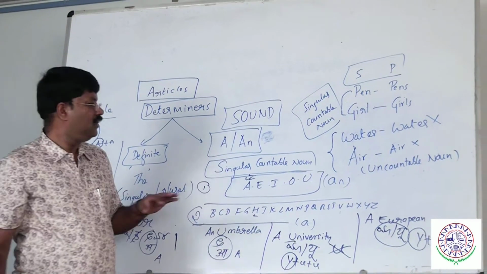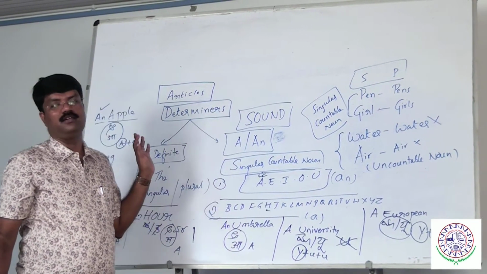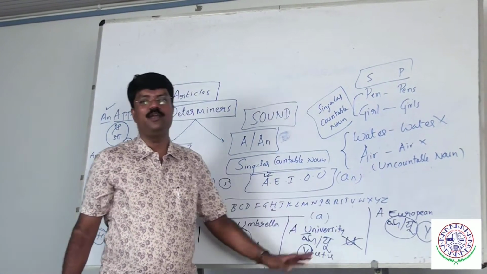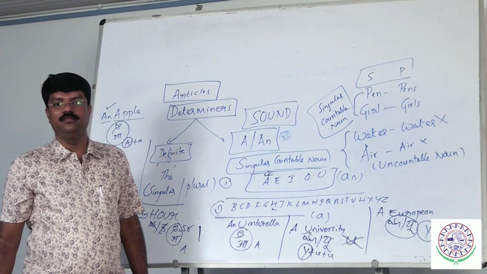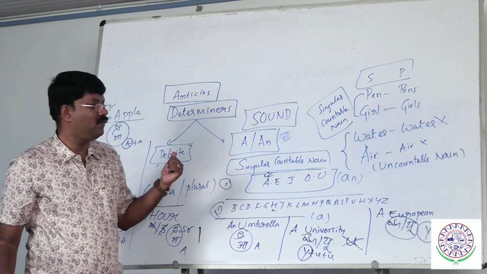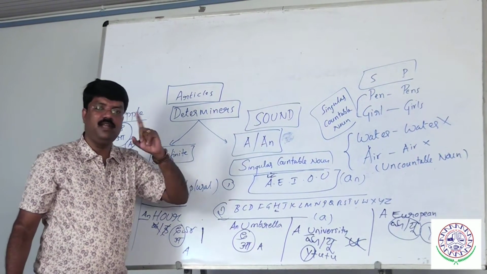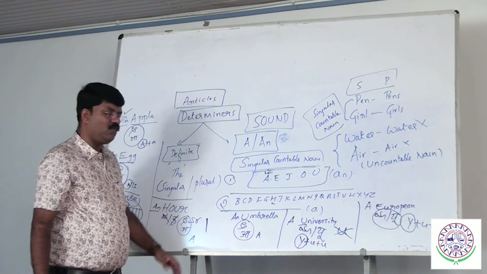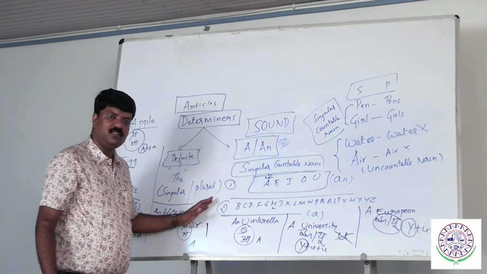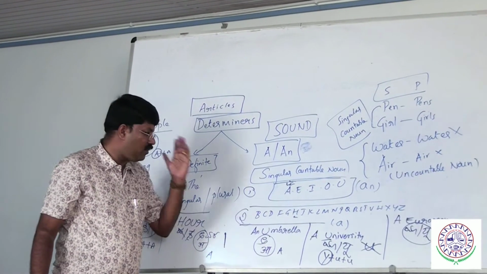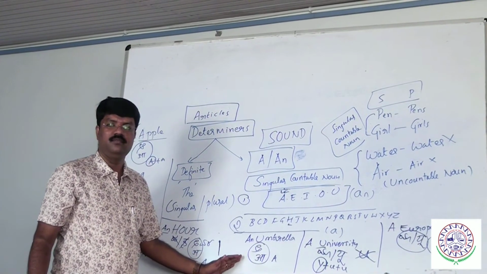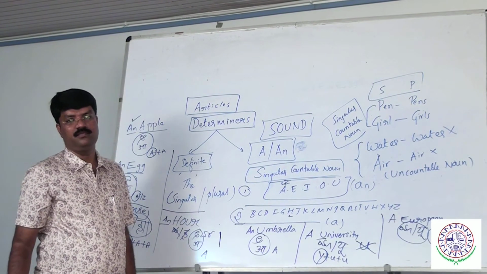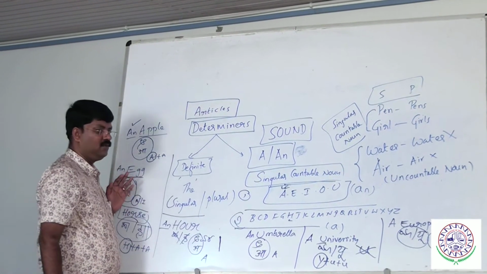As I mentioned, we follow our school of thought. Wrongly they taught it. I am sure the students would say "an European" only. Wrong. We have to follow the rules of determining by the sound. Sound is very much important, my dear friends. In exams also, spend 1 or 2 minutes on this. If you don't understand whether to say "a" or "an," follow this, write it like this. You may lose 1 minute or 1.5 minutes, but you will get 2 or 3 marks. It's a smart way to score.